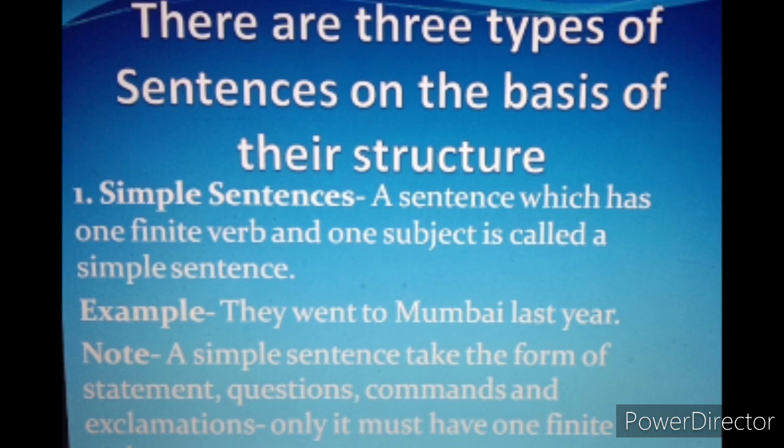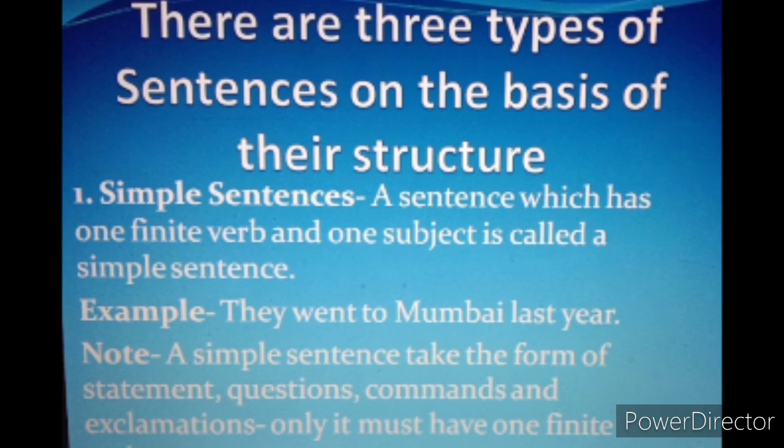Then comes interrogative sentences, wherein you ask questions, and that is also divided into 2 parts: yes or no question or WH questions. Then comes imperative, wherein it can be either a command, instruction, an advice or a request. Then the last one, exclamatory sentence, wherein you show strong feelings.